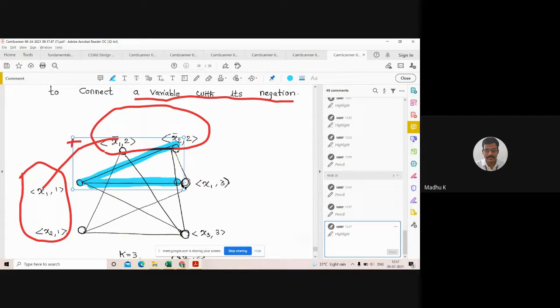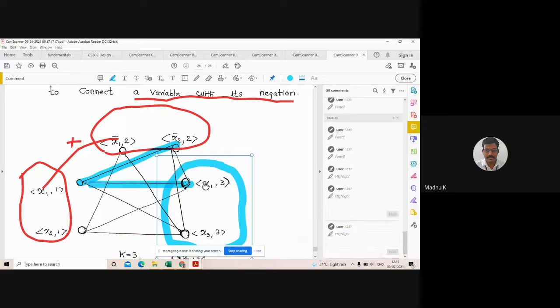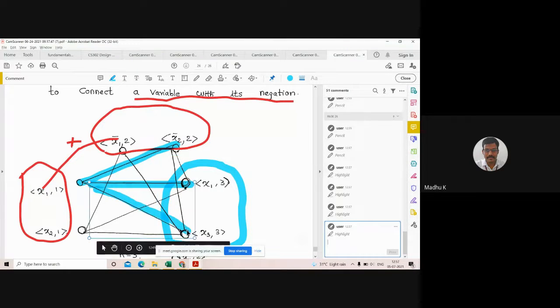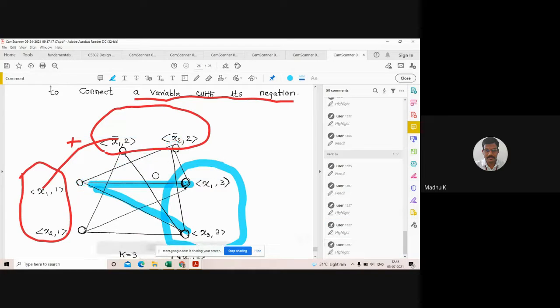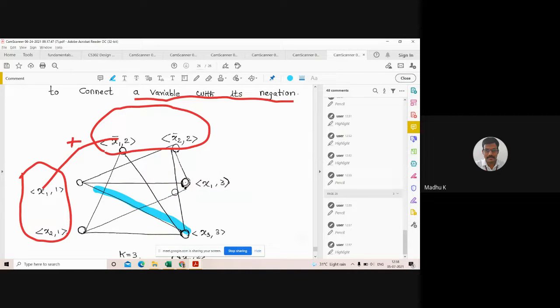x1 to x1 in this, yes, it is possible. This is clause 3, and there is an x1 here, also x1, it is possible. Similarly I will try to add this one, x1 to x3, it is possible. In this way, based on this, I will try to add edges. You just try to do it and you can understand how these connections appear.